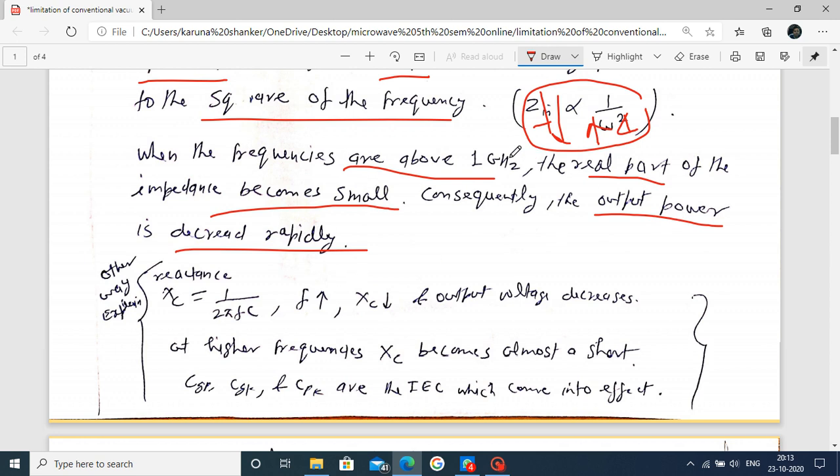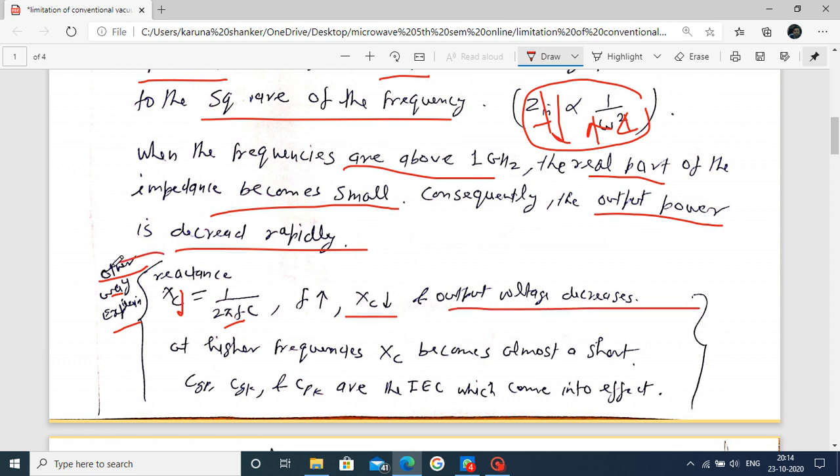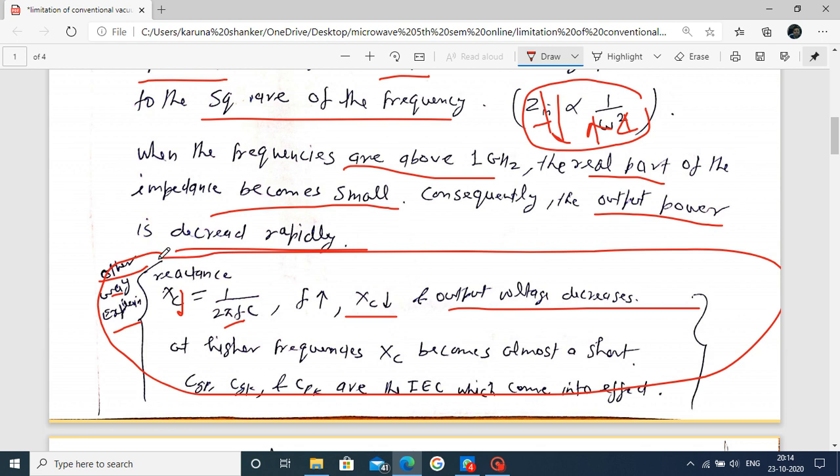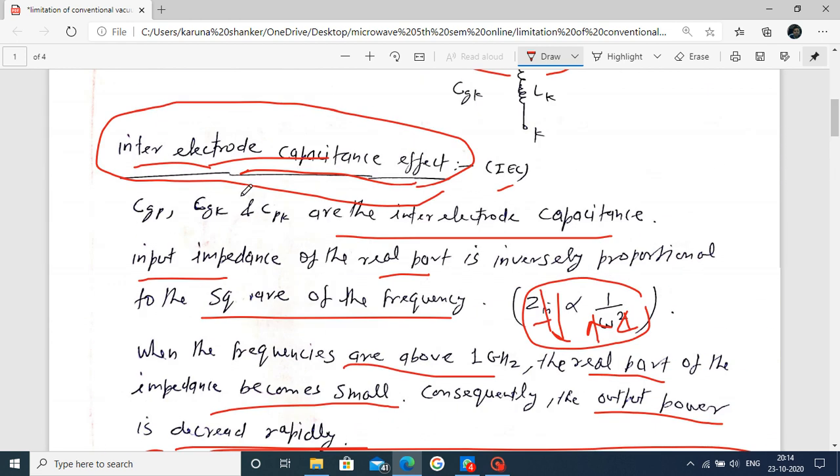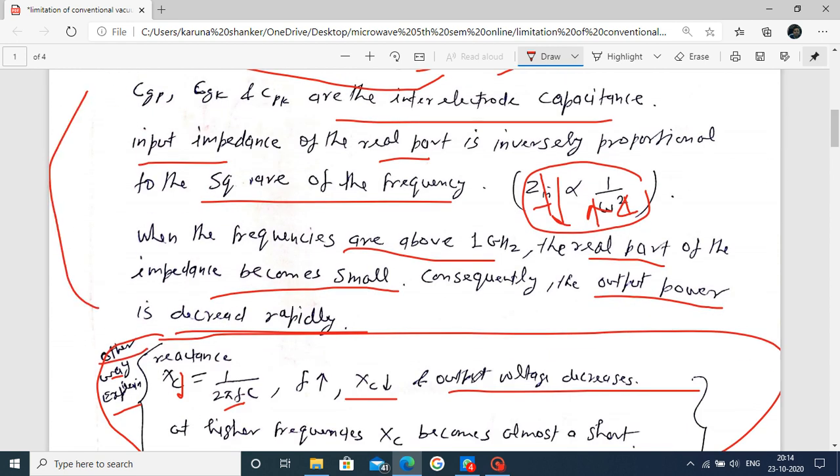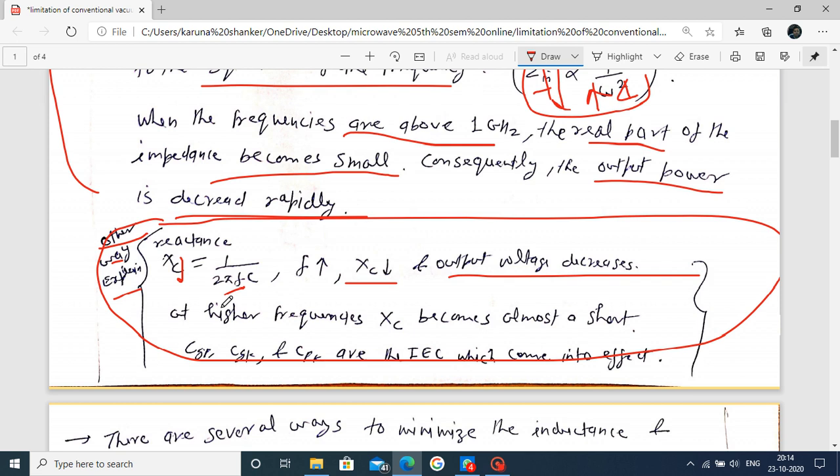This can also be explained in another way. We note this point: XC, the reactance, is equal to 1 upon 2 pi F C. Now, as the frequency F increases, your reactance value decreases, then the output voltage decreases. So we can explain this inter-electrode capacitance effect by using this relation or by using the earlier one.